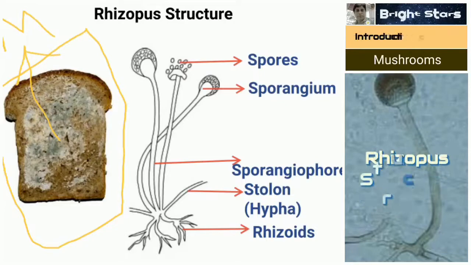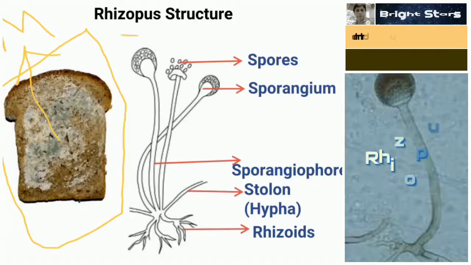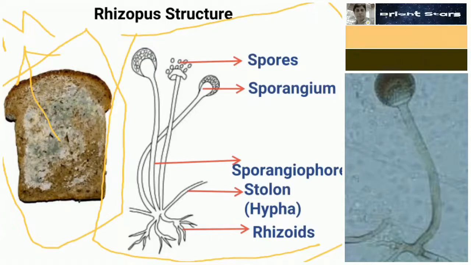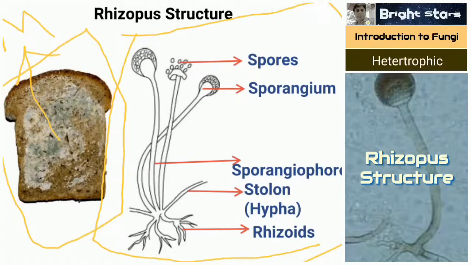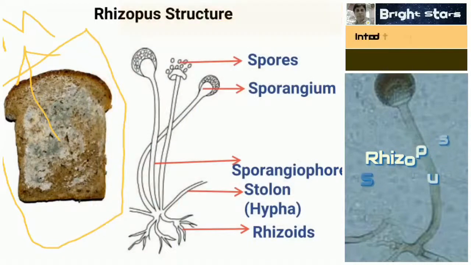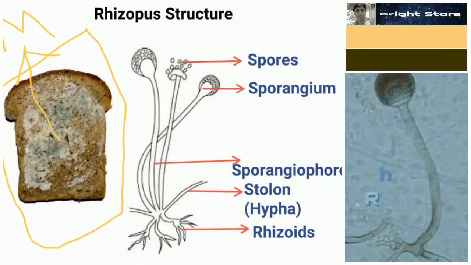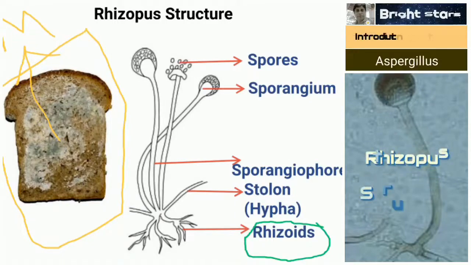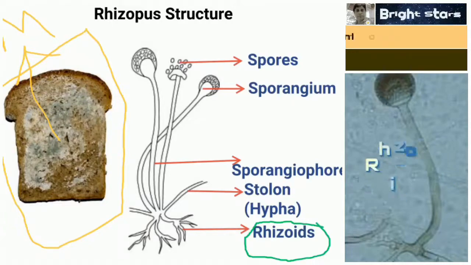If you take this small slice and observe under the microscope, you can see this kind of structure. If you enlarge the image under the microscope, you can find this kind of structure. Here you see, inside the bread, root like structures are present. We call them rhizoids. Root like structures, they are not roots, because it belongs to Thallophyta. It doesn't have roots, but root like structures are there. We call them rhizoids.